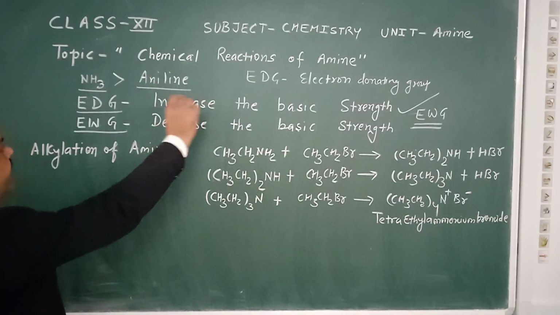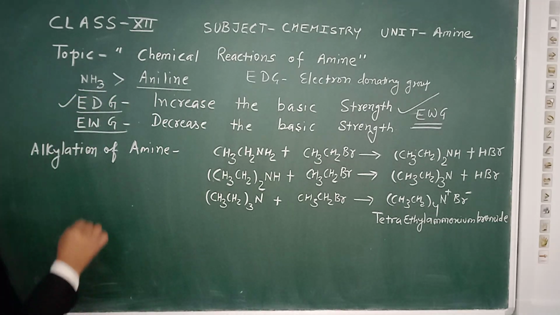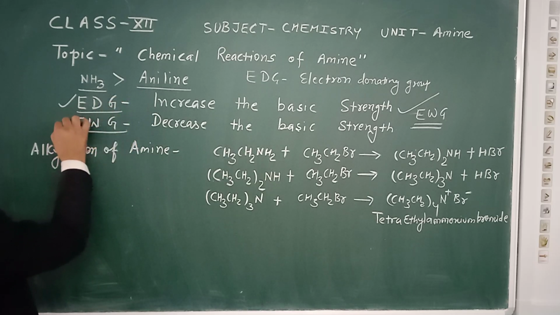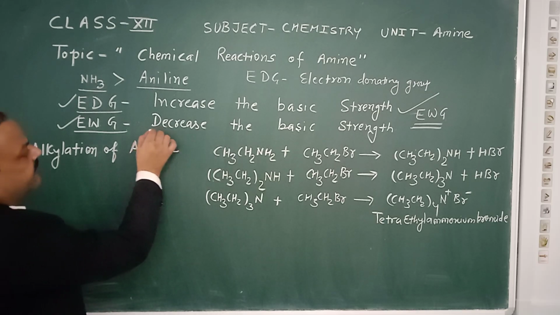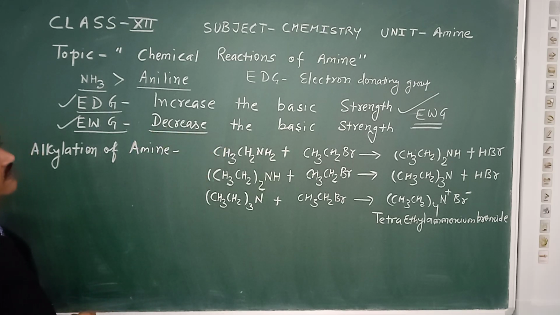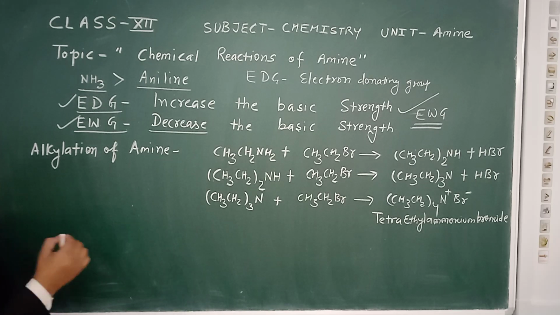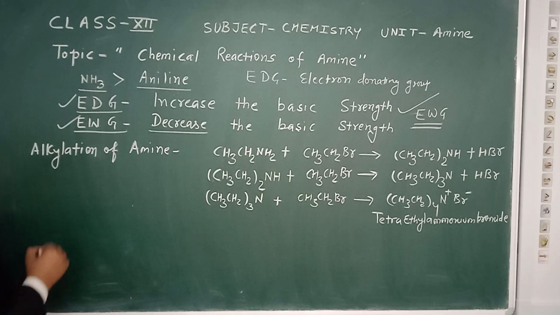So if we add an electron donating group, it will increase the basic strength, and if we add an electron withdrawing group, we observe a decrease in the basic strength of the amines. So this also affects the chemical reactivity of the amines.